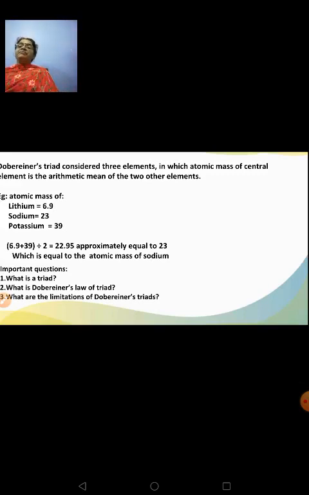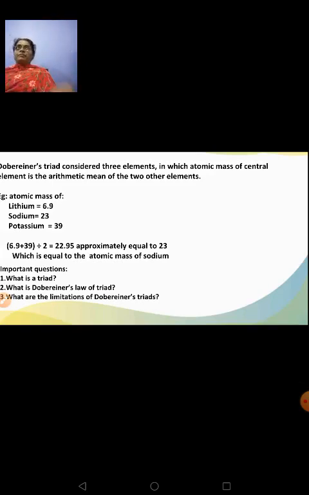I have given one example. Lithium 6.9, sodium atomic mass is 23, potassium atomic mass is 39. So you have to check whether this obeys the law of triad. When you take the mean of the atomic mass of lithium and potassium, you will find that 6.9 plus 39 divided by 2 will give you 22.95, which is approximately equivalent to 23, and that is the atomic mass of sodium, which is the second element. So this set is obeying the law of triad, right? So like this, he had framed very few triads.